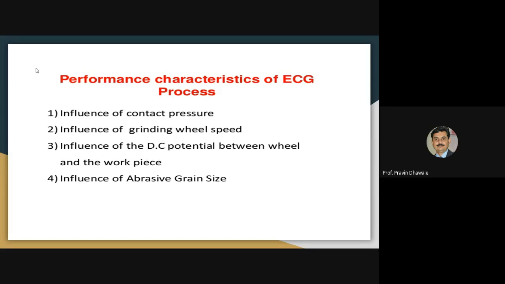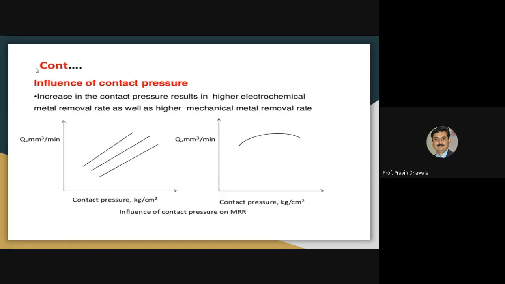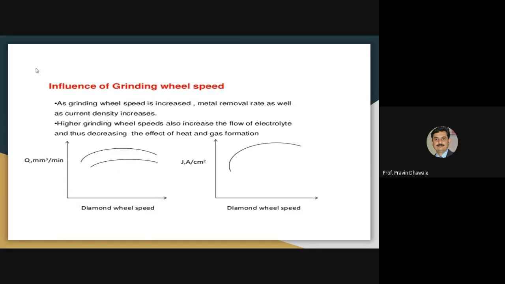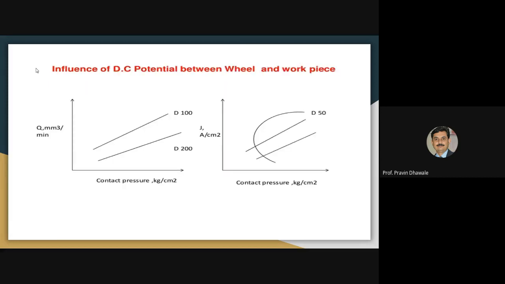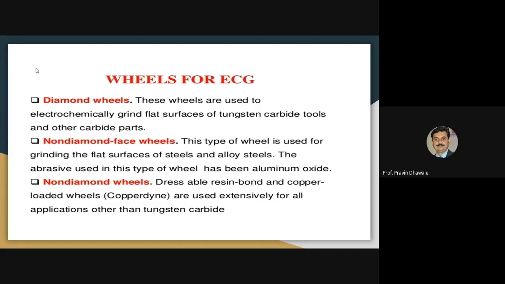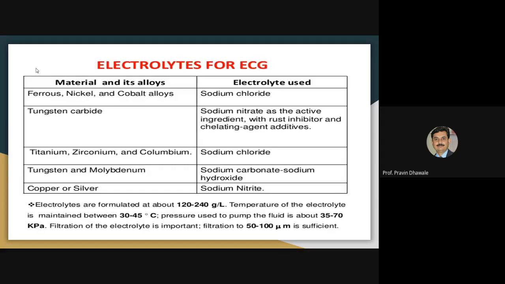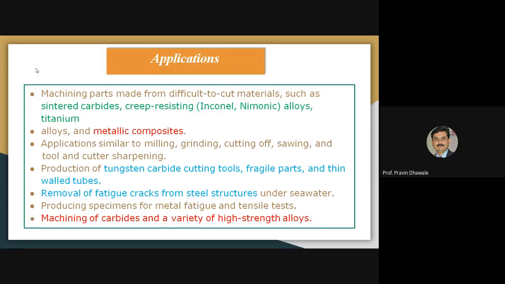These are some of the performance characteristics of the electrochemical grinding process, where we study the influence of contact pressure, grinding wheel, and potential difference. Then the material used for the wheel, and different types of electrolyte used for a specific material and its alloys.